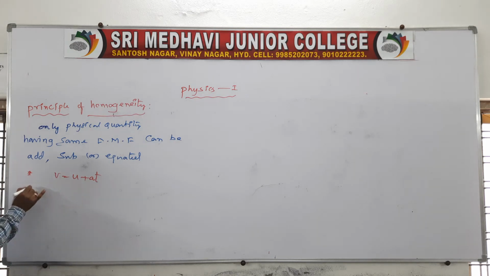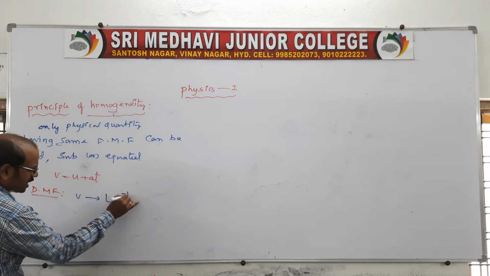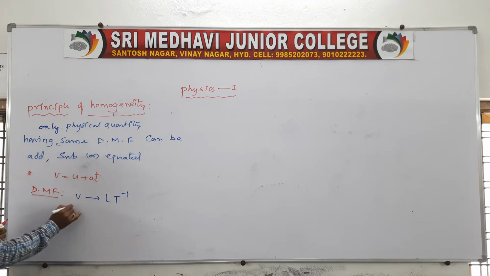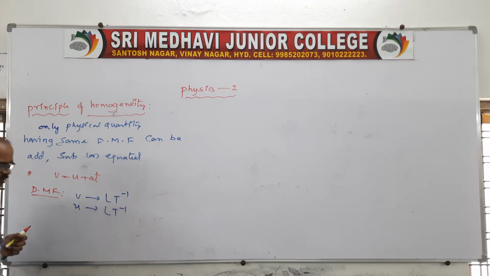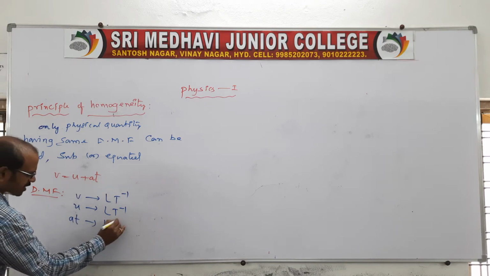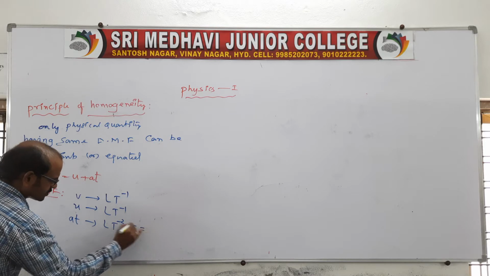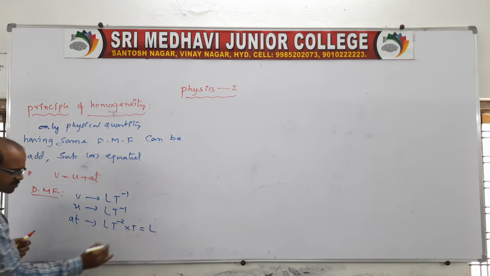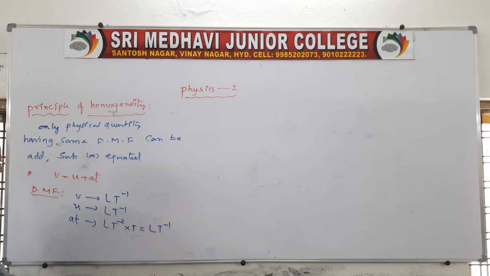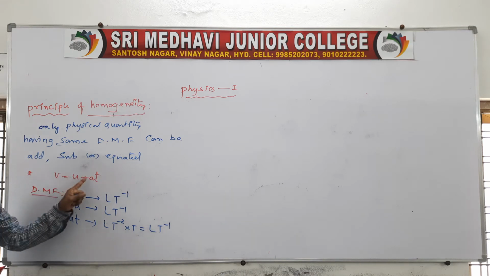Write the dimensional formula for each individual physical quantity. Take the velocity: both initial velocity and final velocity have the dimensional formula L T power minus 1. AT is L T power minus 2 into T, and because the bases are the same, this is also L T power minus 1. In this given equation, all the physical quantities are dimensionally the same.